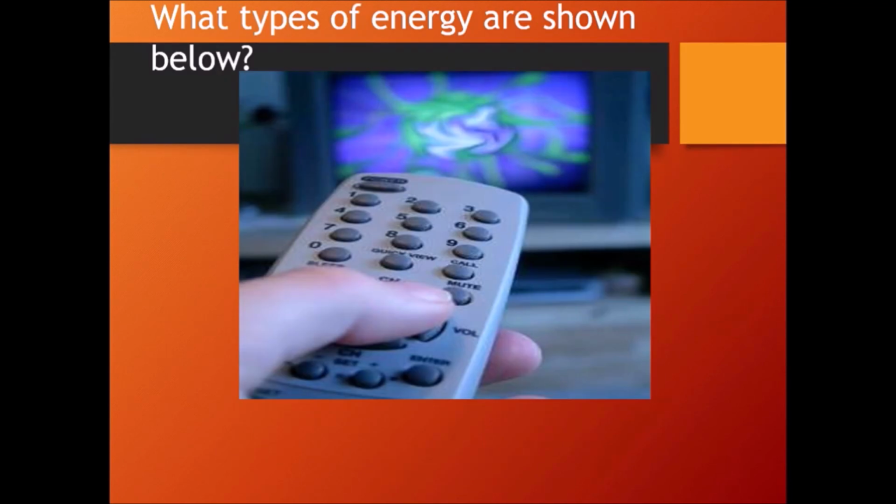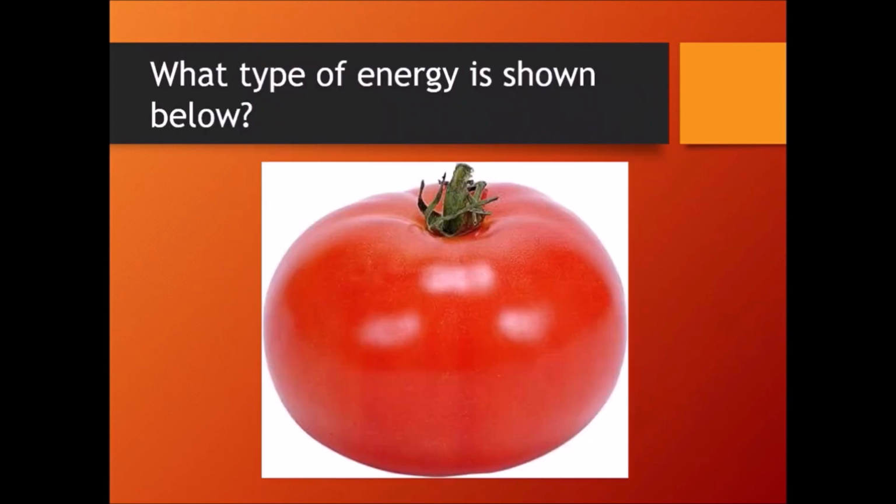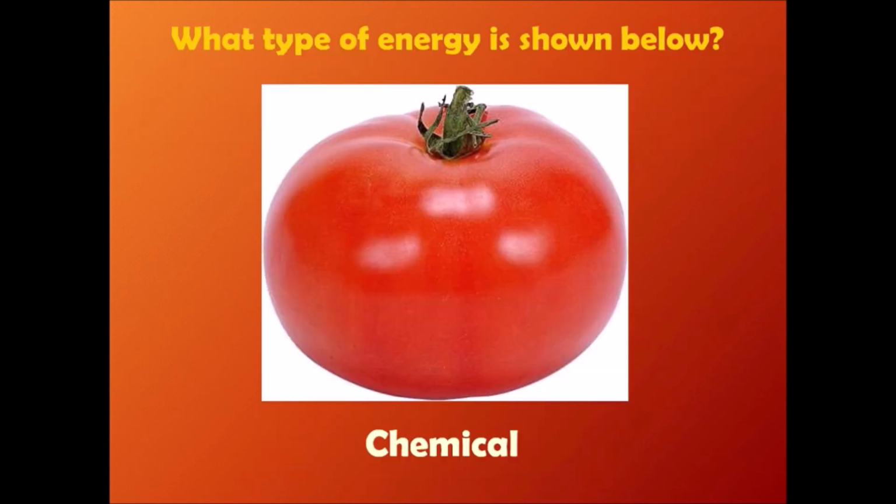What types of energy are shown below? Basically you can see here it's a remote control. When you use that, infrared radiation goes out and you can see light energy on the TV. So you can call it infrared, that is electromagnetic energy, and light energy is also there. Electromagnetic energy, infrared, is in the remote, and from the TV light energy is coming. What type of energy is shown below here? It's a tomato, so it's chemical energy.